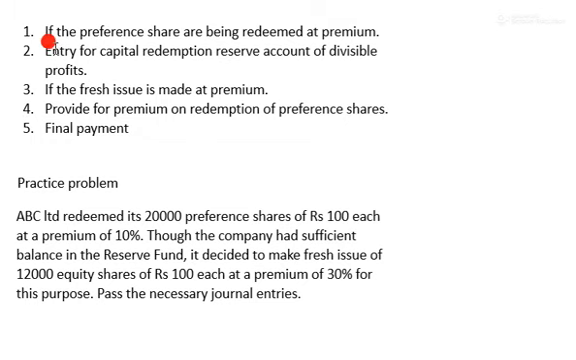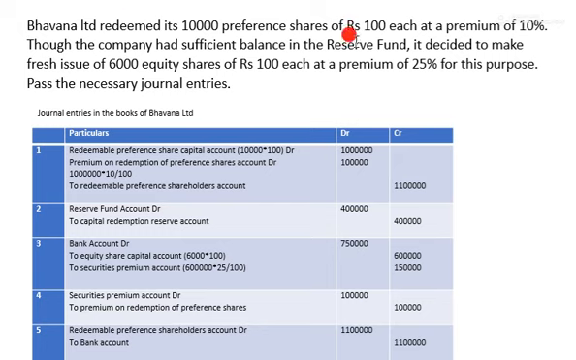So here, the first entry we need to pass is if the preference shares are being redeemed at a premium. The general entry will be: Redeemable Preference Share Capital Account debit, 10,000 preference shares of rupees 100 each, 10,000 into 100, 10 lakh.